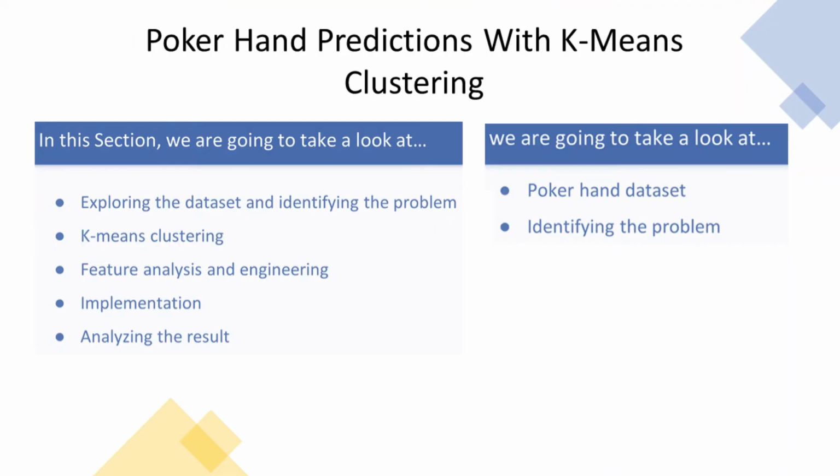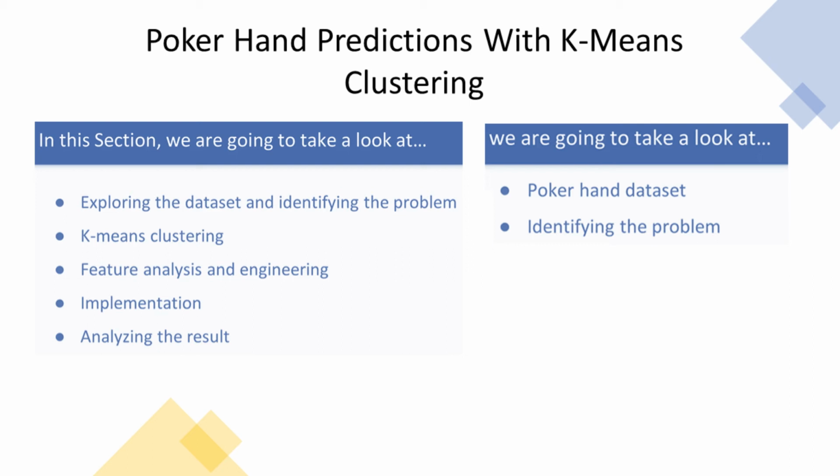Now in this last section, we will take a look at poker hand predictions using k-means clustering. So here we are going to take a look at one very interesting example, and we will try to predict what we have in a poker hand, which is of course something that no one can do. But we are going to approach this data and see what we will get when we use k-means clustering.